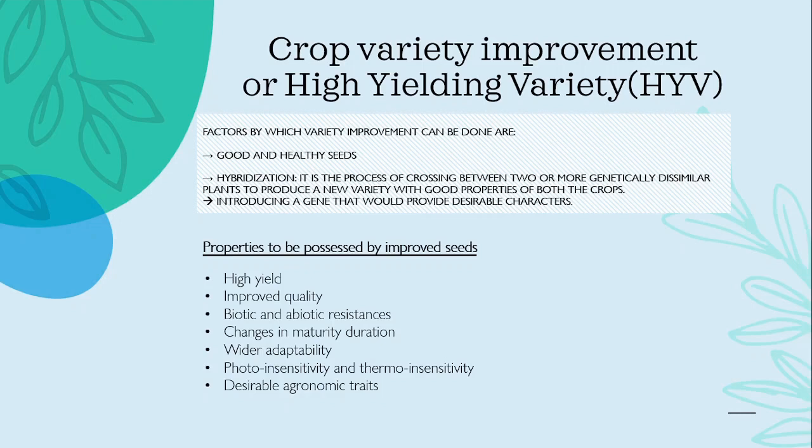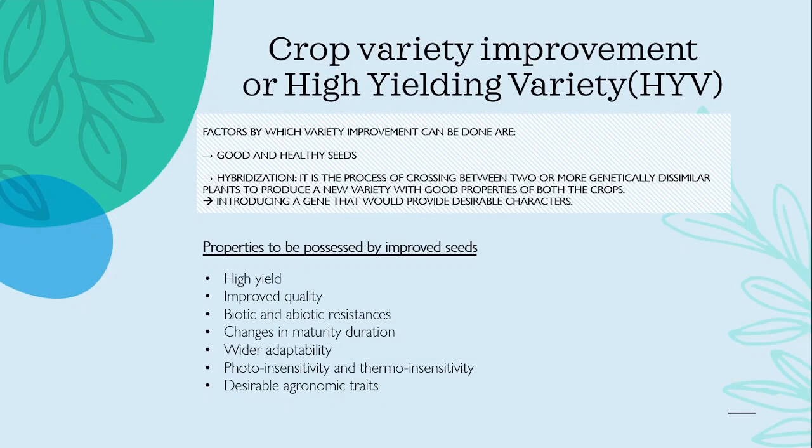Okay, so these are the properties to be possessed by this improved seed. What are those properties? First we have high yield. The main aim of crop improvement is to improve the productivity. And then next we have improved quality. Quality consideration of crop products varies from crop to crop, right? So the seeds are to be preserved for improved quality purpose. Correct. Next we have biotic and abiotic resistances.